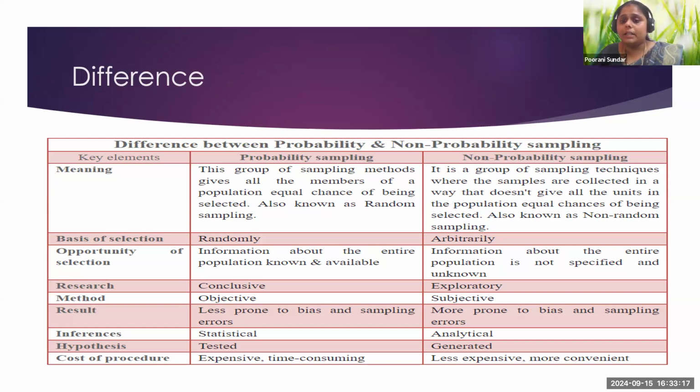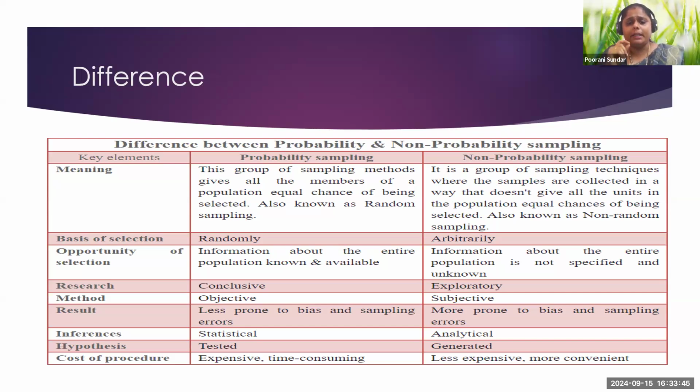So exploratory research will come under non-probability sampling. Also, probability sampling is objective in nature, not subjective, because you're talking about the numerical part here. Whereas non-probability sampling is subjective in nature, where you will be talking about quantitative and qualitative both.